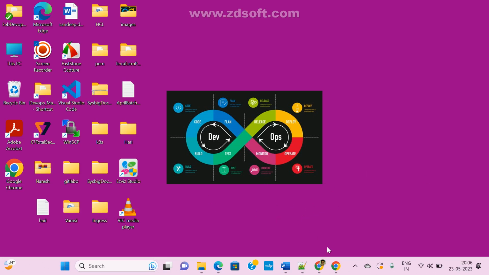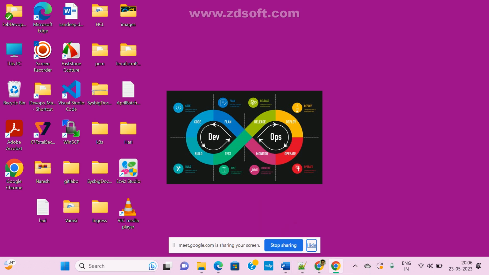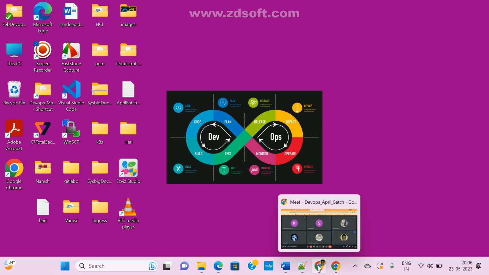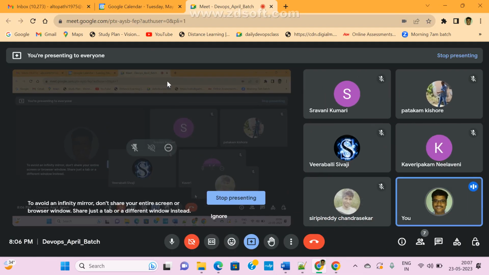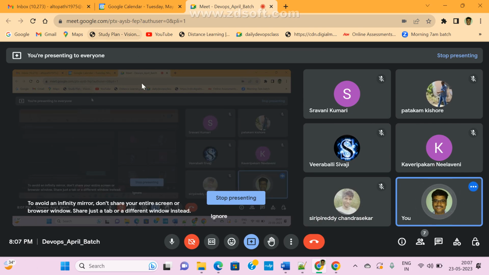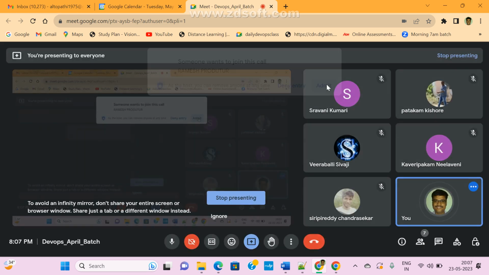Last class we had discussed, right? So what is Docker Compose? Docker Compose is a simple tool, and we just need to install the package. Once we install Docker Compose, we can implement a multi-container Docker application architecture.